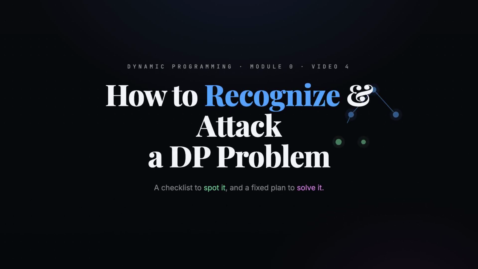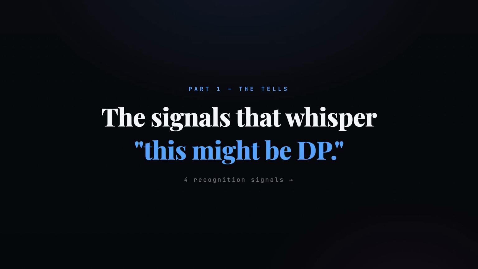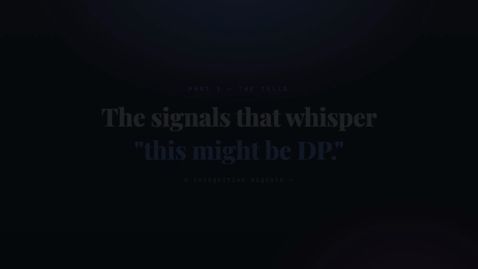By the end of this video, you'll have a checklist that tells you instantly, this is a dynamic programming problem, and a fixed plan to attack it. So a problem you've never seen before stops being scary. Let's start with the tells: the signals that whisper, this might be DP.